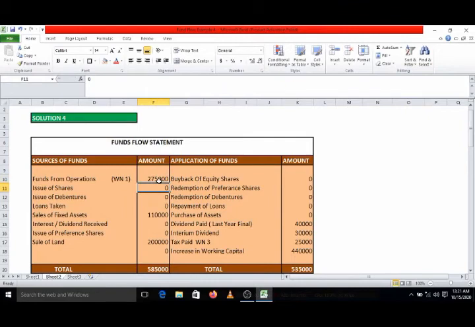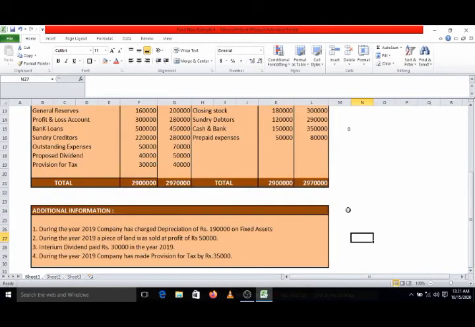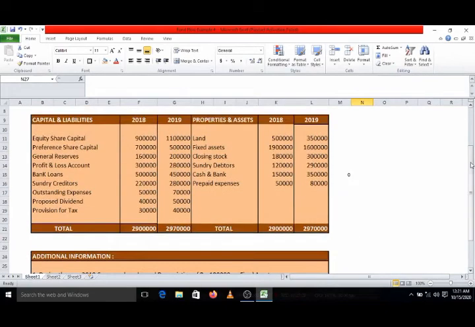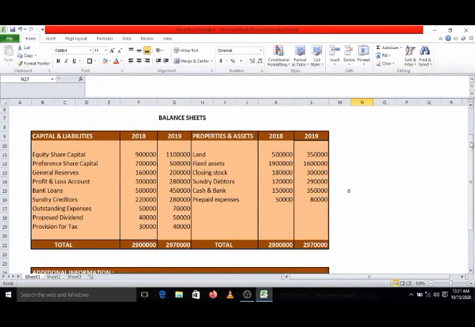Okay, you can check out 2,75,000 funds from operations, working note number 1. Is it okay? Now we will take the balance sheet in front of us and record the remaining items. Now the first one, balance sheet liability side.